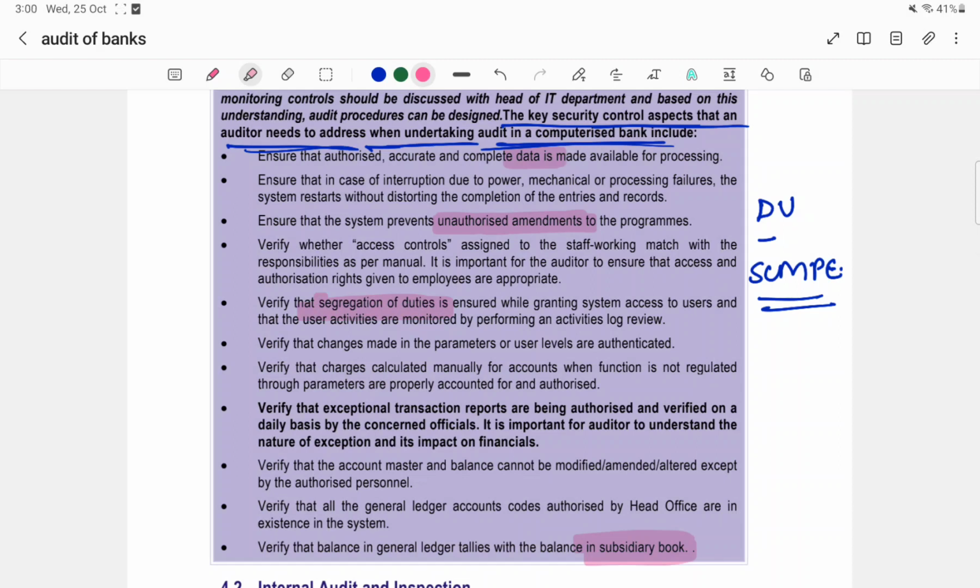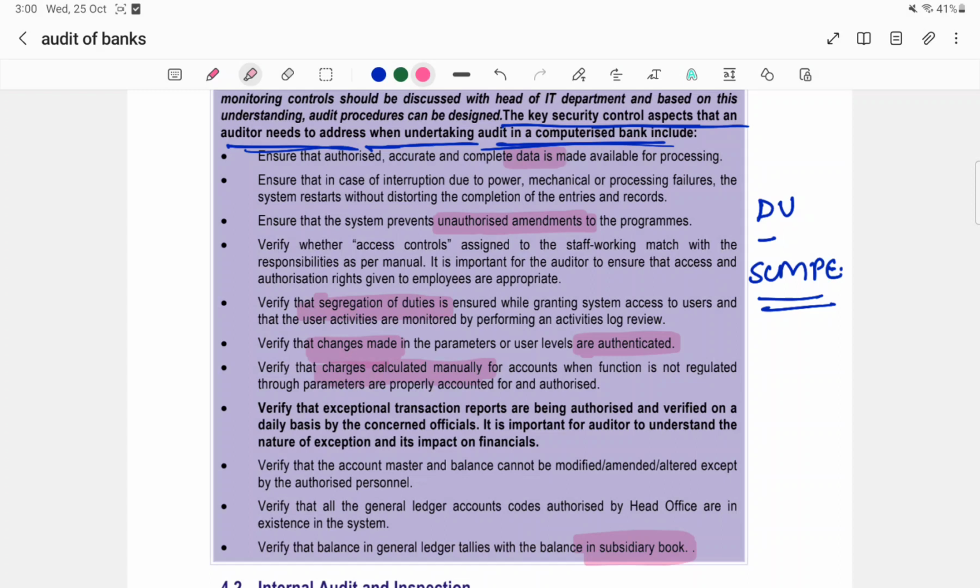Now from C, verify that the changes, if any, made are authenticated. So from C also 1 point is there. Now from M you have to remember manually, verify that the changes calculated manually, not regulated through parameters, are properly accounted. See, whenever we are doing manually, then we have to see that everything is properly accounted, because in manual, chances of error are also there.